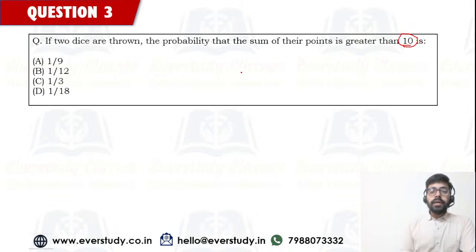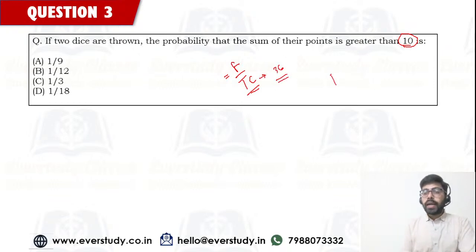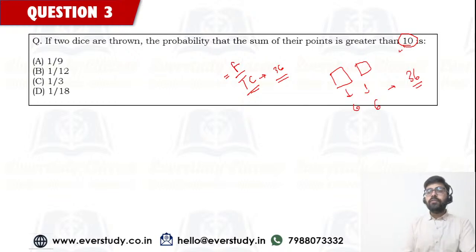So probability is basically your favorable cases divided by total cases. So you would know कि अगर आप pair of dice को throw करते हो, you have total cases as 36. On dice number 1 there can be 6 numbers, and on dice number 2 also there can be 6 numbers. So there can be total 36 cases. And if we are being asked कि greater than 10, we have to find out greater than 10 how many cases are going to be there.